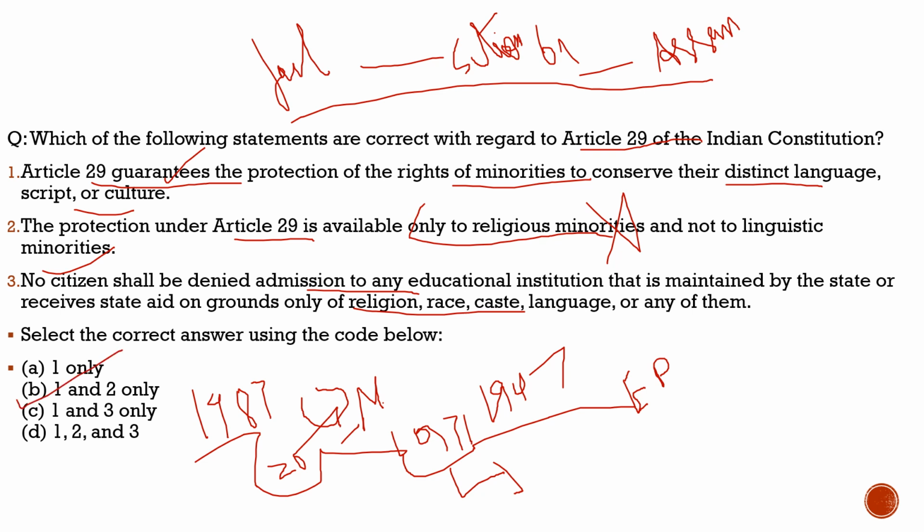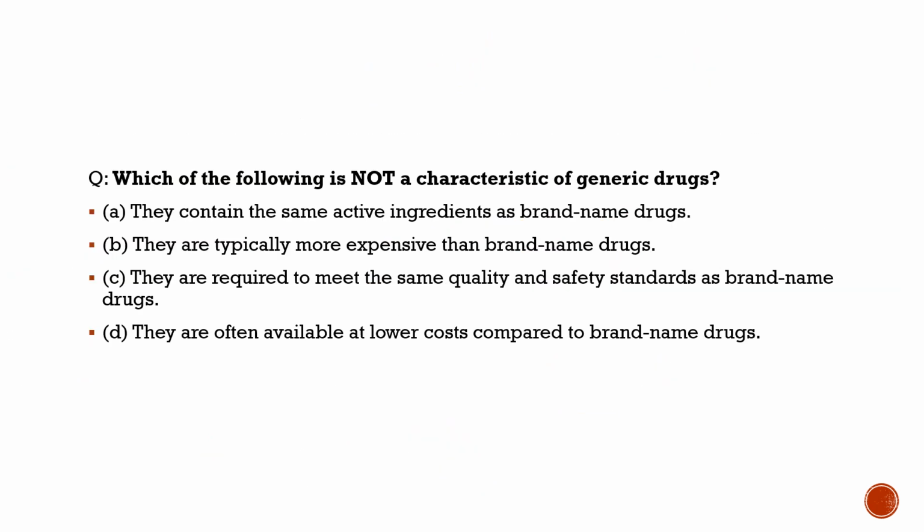So by solving this question, I hope you had got the basic idea about Article 29 itself. You had got the basic idea of what was in the news today, and why this discussion is happening. So with this, let's move to another question and try to do it. Here the question is about generic drugs. The question says, which of the following is not a characteristic of a generic drug?